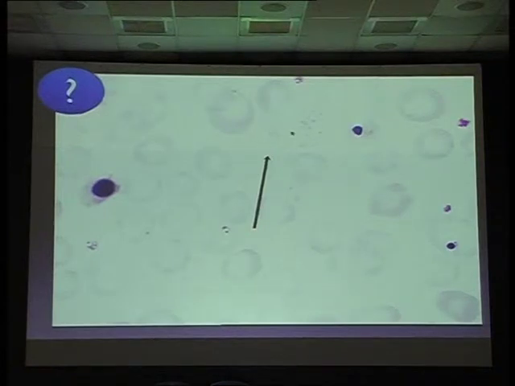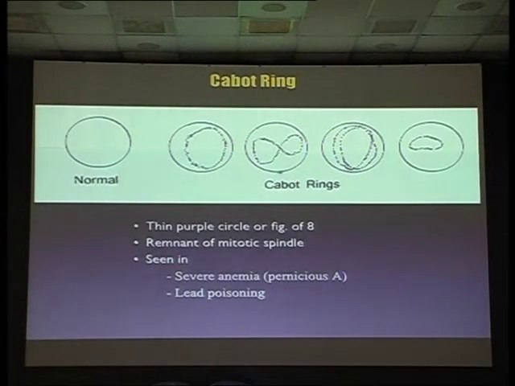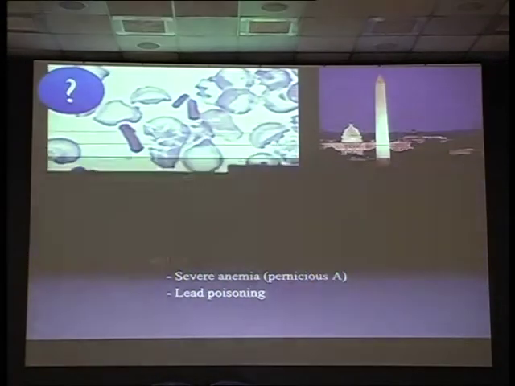What do you see here in addition to basophilic stippling? Can you see a nice rim? This is usually misdiagnosed as malaria. It will look like malaria, but these are Cabot's rings. And sometimes they will form a figure of 8. These are remnants of the mitotic spindle. You see it in pernicious anemia and in lead poisoning.